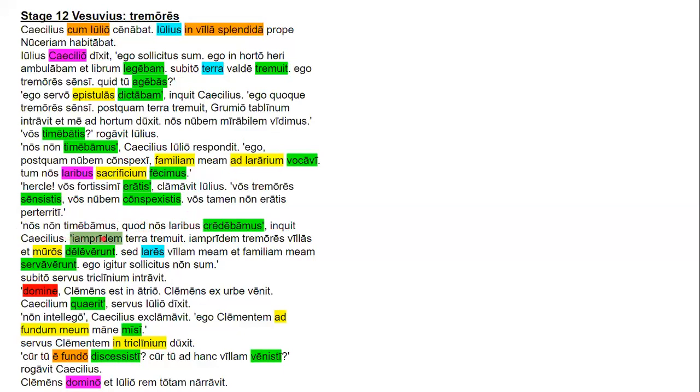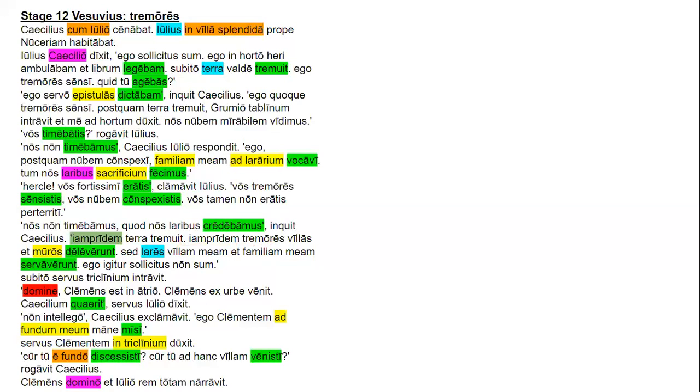Iam predem is an adverb, and it means a long time ago, a long, long time ago in a galaxy far away. Terra is the subject, tremovit is the perfect tense verb. Iam predem, another adverb. Tremores is the nominative subject. Remember that this is a third declension, and therefore the es ending can be the nominative or the accusative.